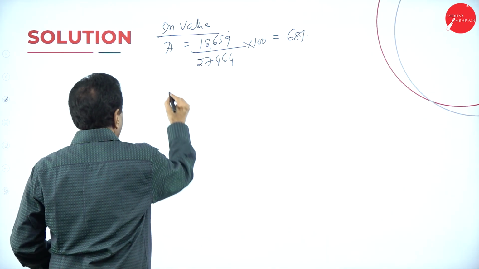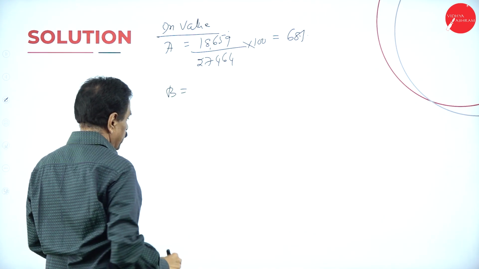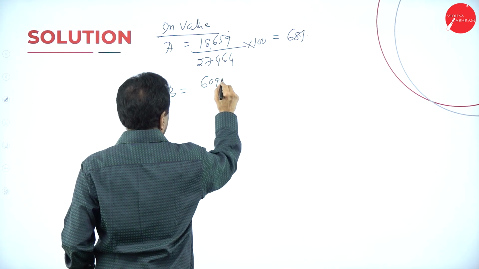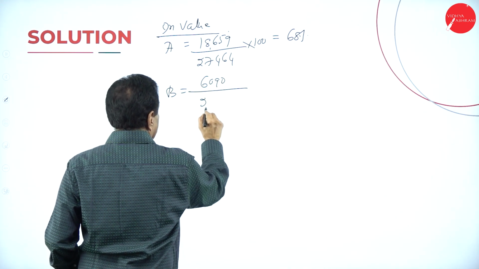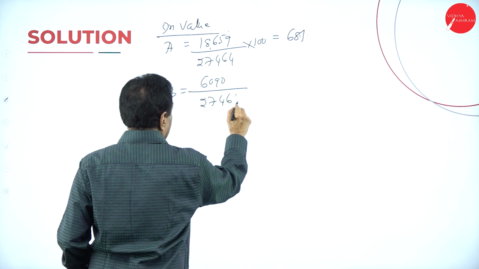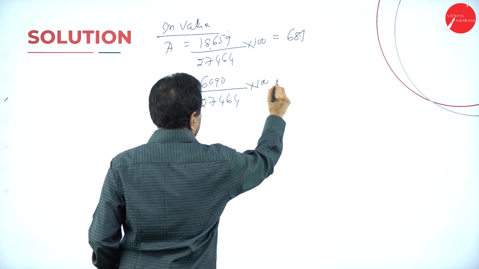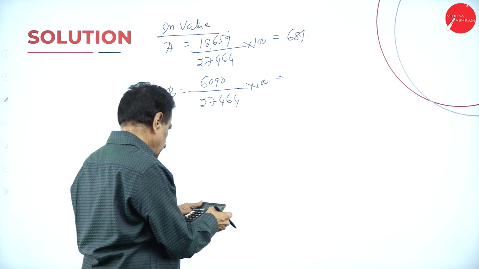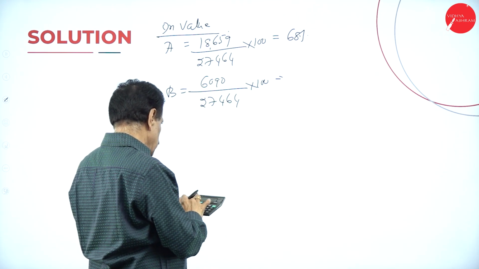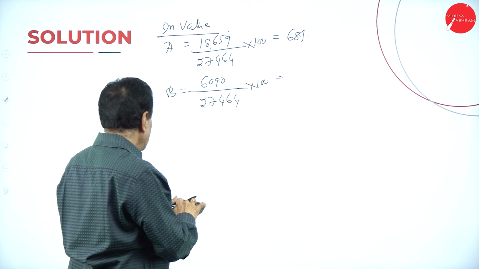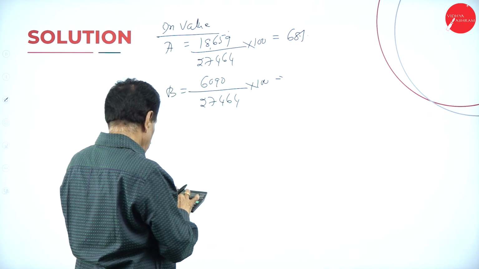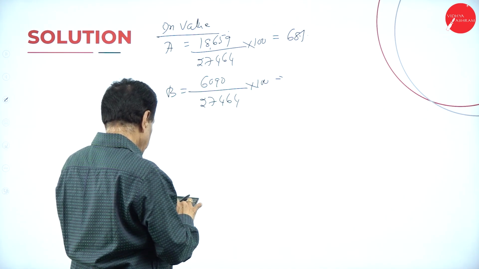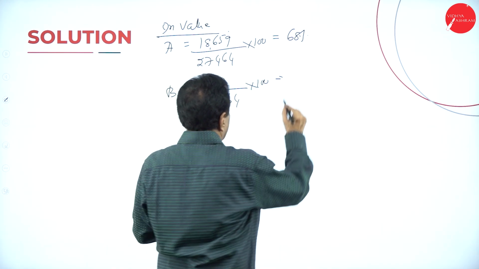Then B category, 6,090 value, 27,464 into 100. 6,090 divided by 27,464 into 100, 22.